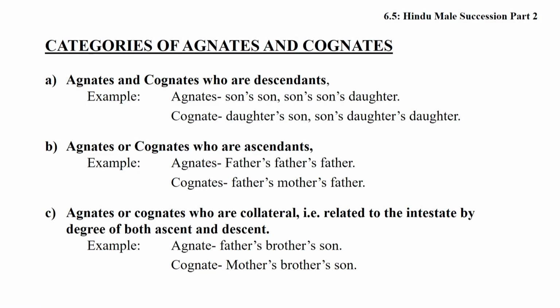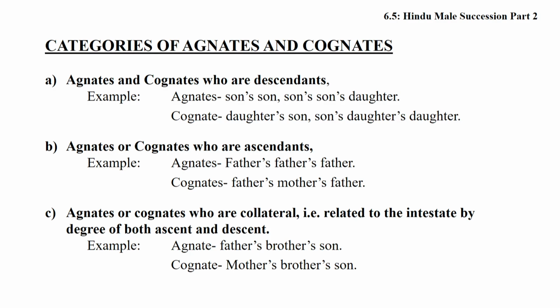Friends, now I want to discuss some examples. On that basis you will be able to understand the idea. Agnates and cognates who are descendants: sons and daughters are agnates; daughter's son and daughter's daughter are cognates. Agnates and cognates who are ascendants. Examples of ascendants: father, grandfather are agnates; mother's father is a cognate.